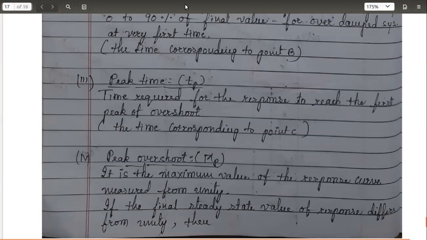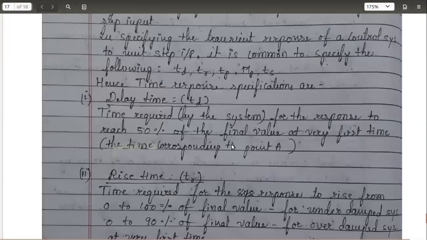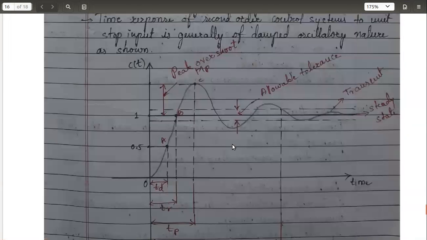It is the maximum value of the response measured from the unity. So, maximum value of the response. Let us go back to the figure and analyze how it is. The peak overshoot, if you see, is the maximum value of the response measured from the unity.